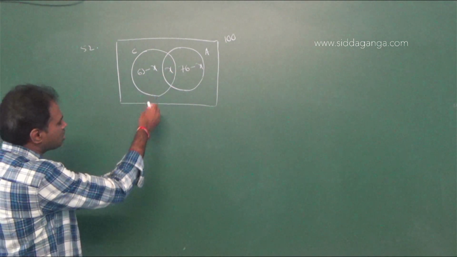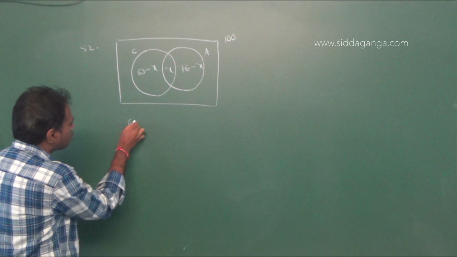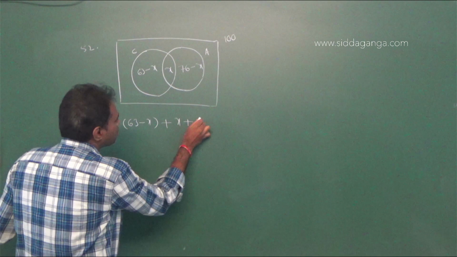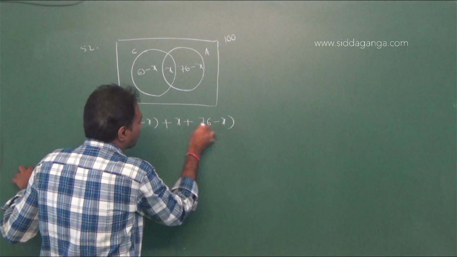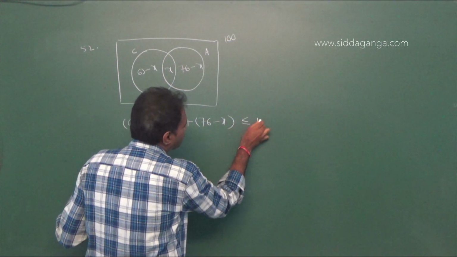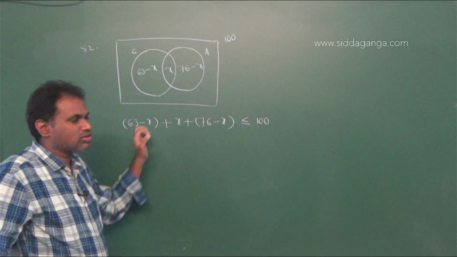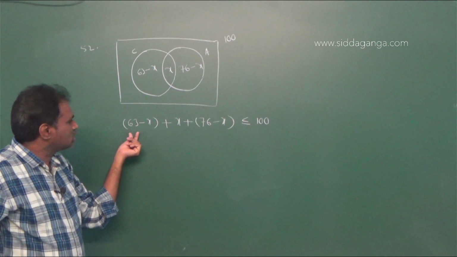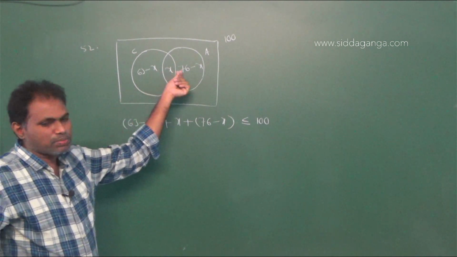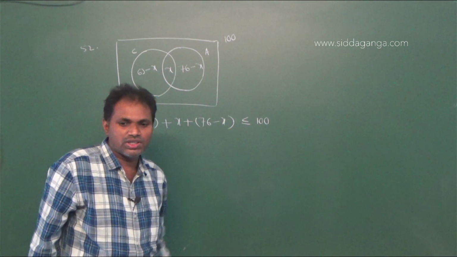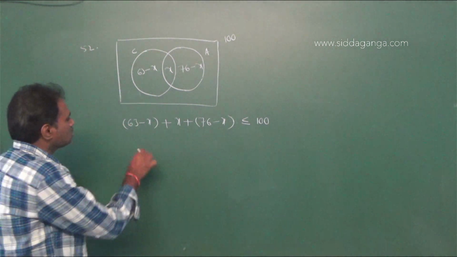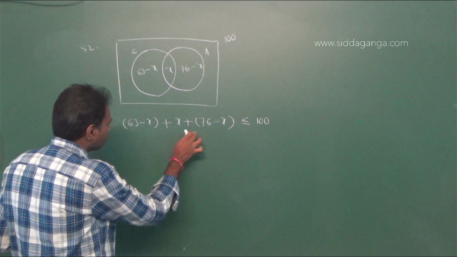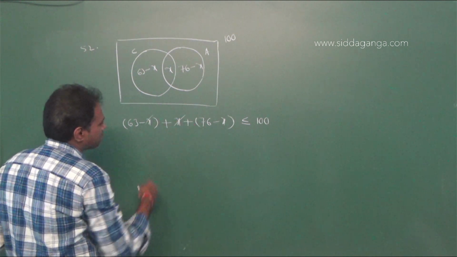Now by using this diagram, clearly 63 minus x plus 76 minus x plus x is always less than or equal to 100, the total universal set, 100%. Therefore 63 plus 76, minus x and plus x will cancel.